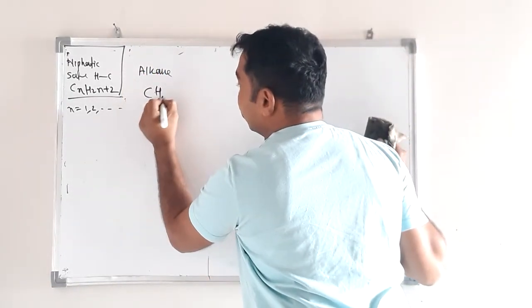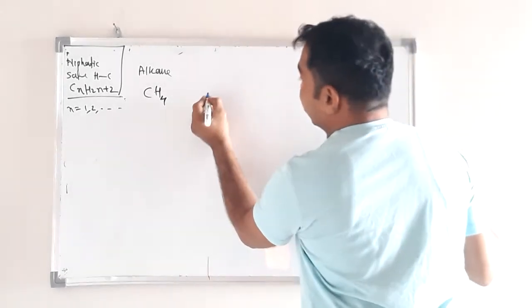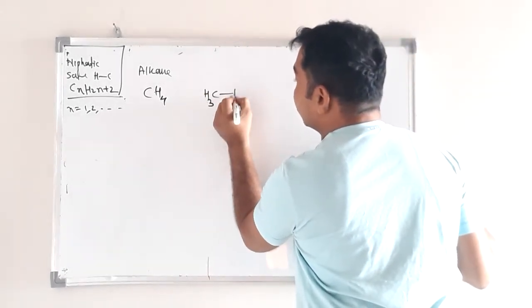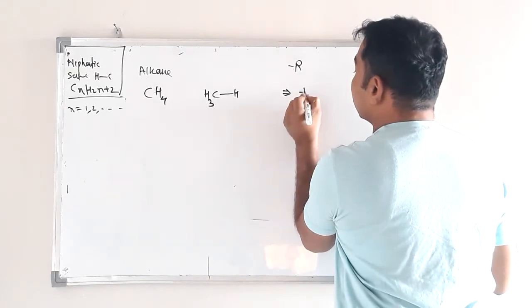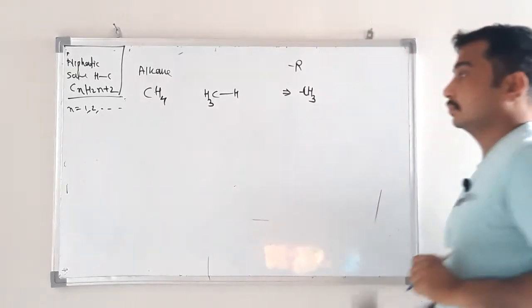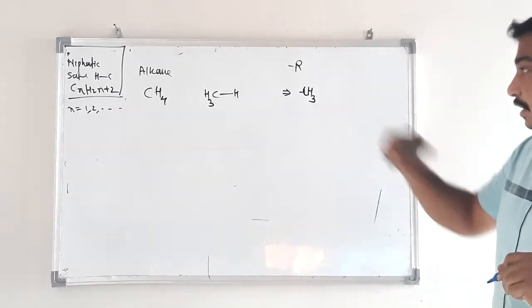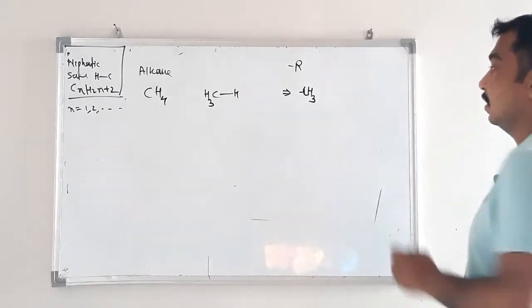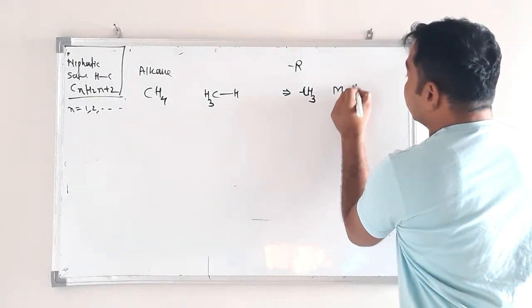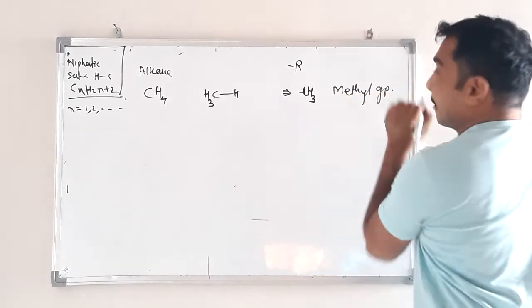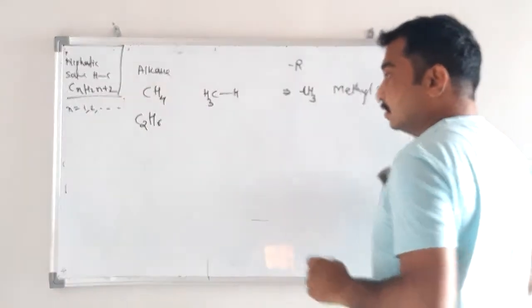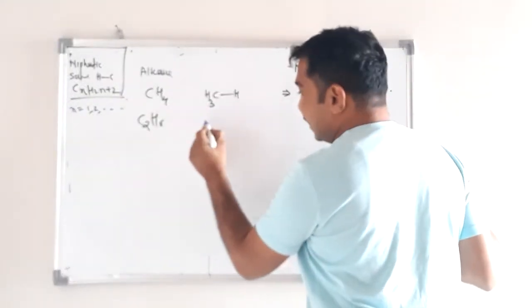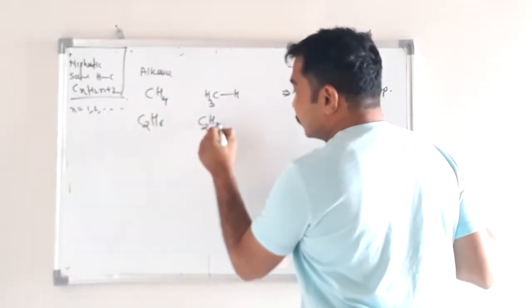For example, methane. If we write CH3-H, then here R, the alkyl group, is CH3. The name of the alkyl group is methyl group. Then C2H6, ethane. Just remove one hydrogen, isolate the hydrogen, C2H5.